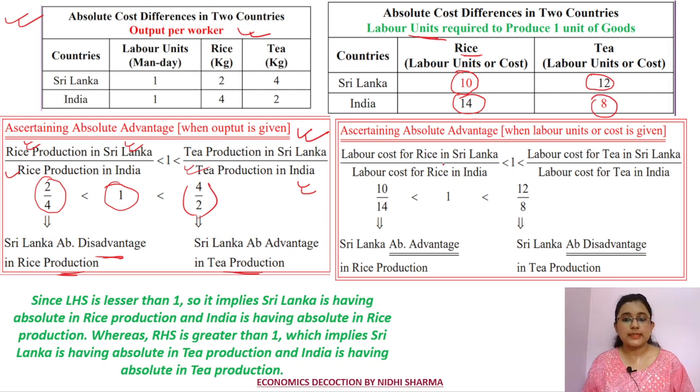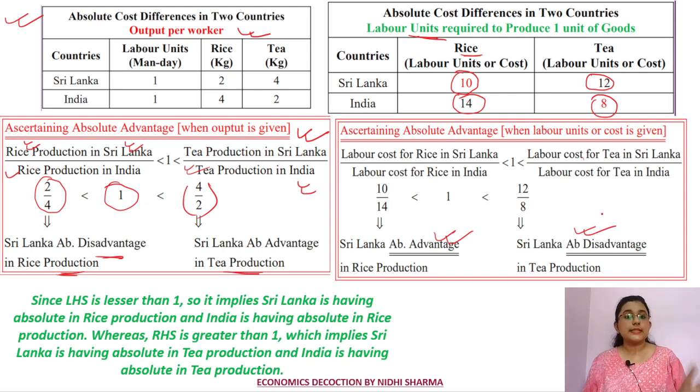From this fraction, you can say that the labor cost of rice in Sri Lanka by labor cost of rice in India is 10 by 14, which is less than 1. So Sri Lanka is having an absolute advantage in rice production. And labor cost for tea in Sri Lanka and in India is 12 by 8. So Sri Lanka is having an absolute disadvantage in tea production.